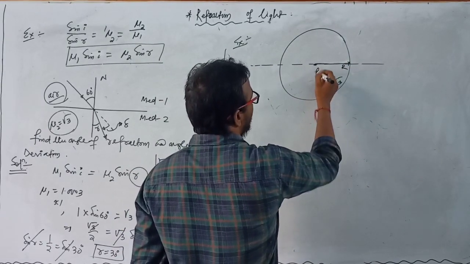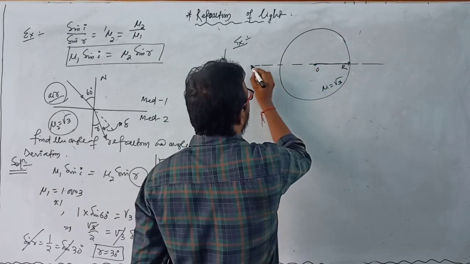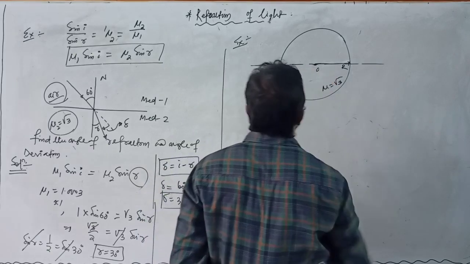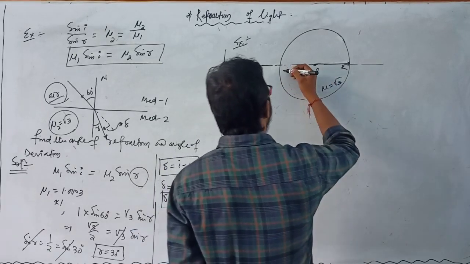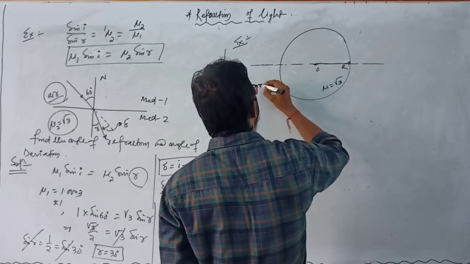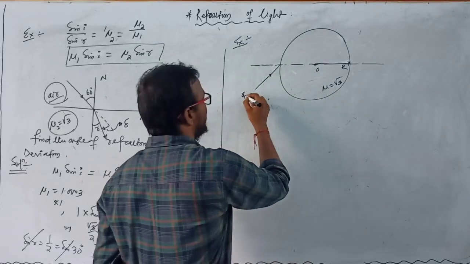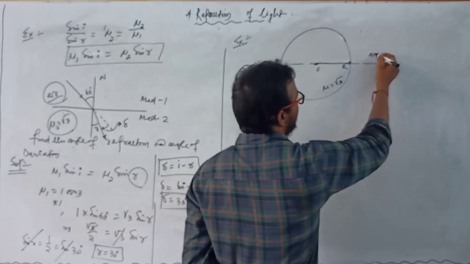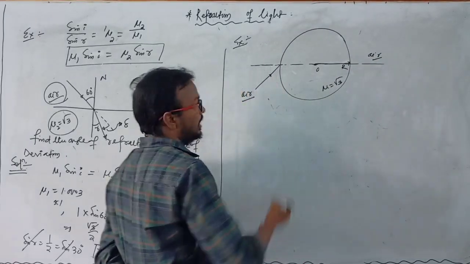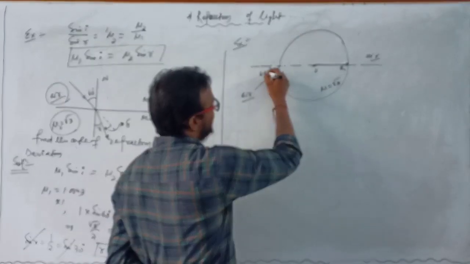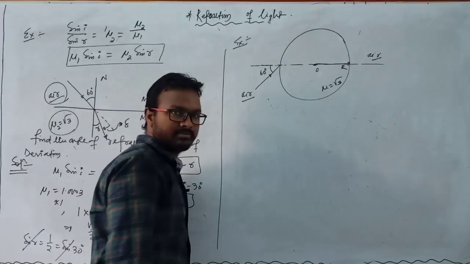Okay, this is the center of this medium, like this. Clear? Now suppose a light is incident, this medium is air medium, and outside also air medium, and suppose this angle of incidence is 60 degree.